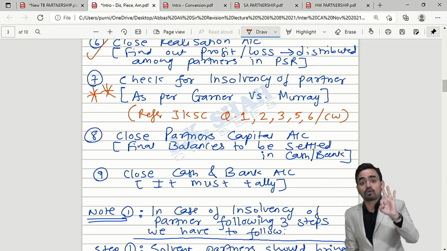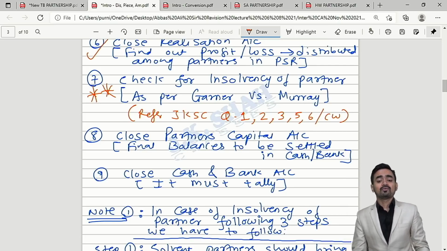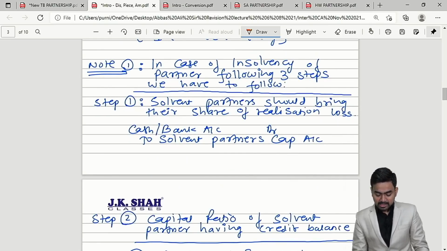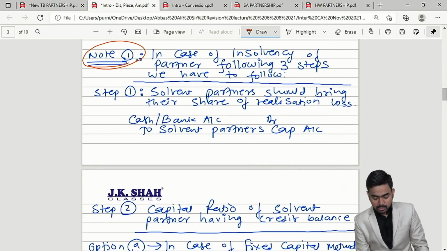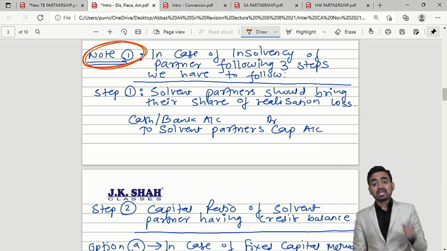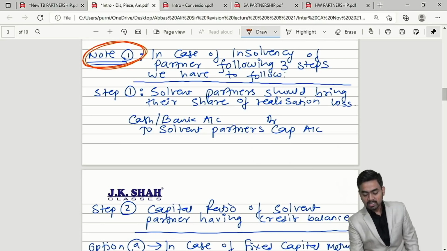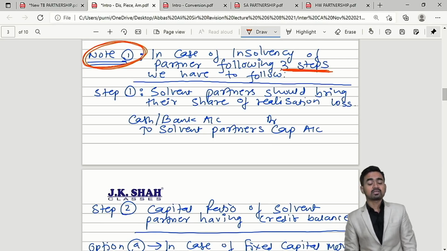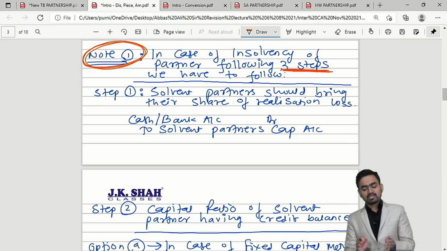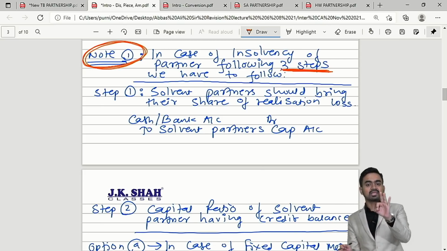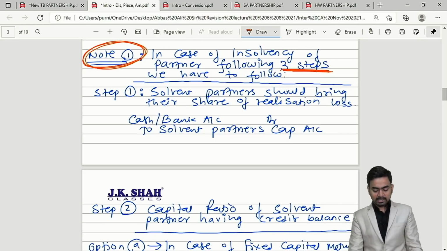You have to follow 3 steps whenever the insolvency situation comes in the exam. You can see on the screen I have written note number 1 for this: in case of insolvency of partner, following 3 steps we have to follow. I will discuss these insolvency 3 steps 2 minutes later.